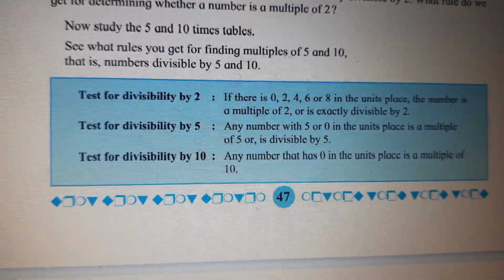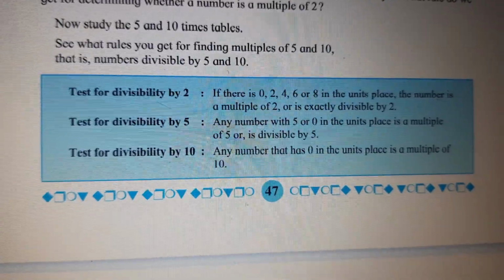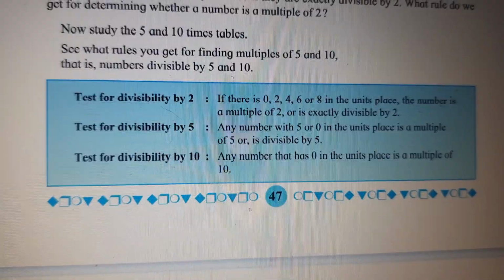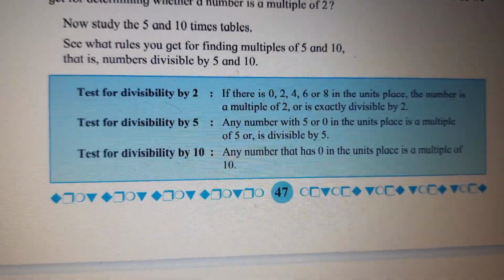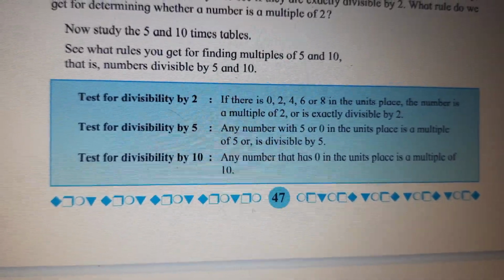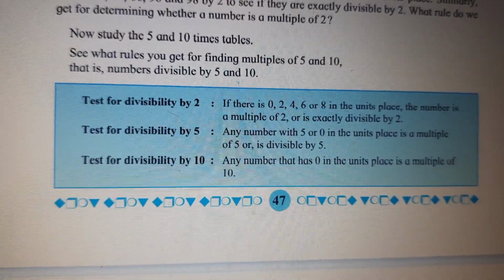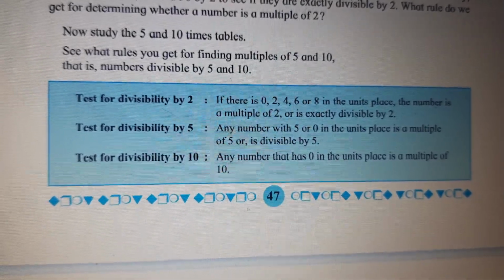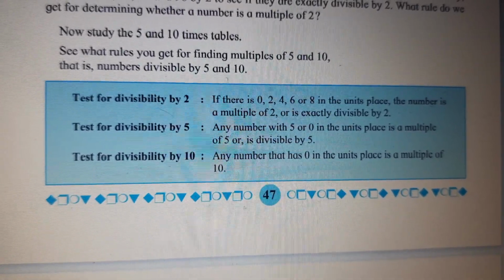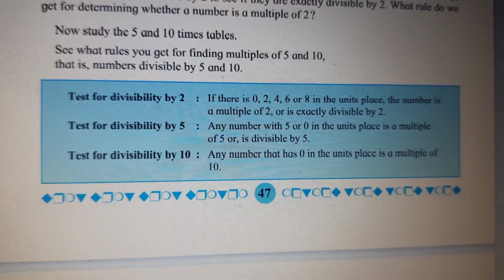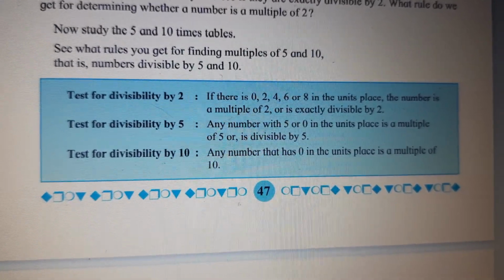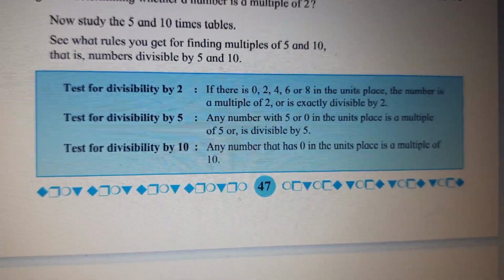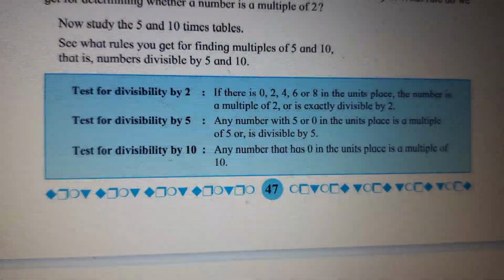Any number with 5 or 0 in the units place is a multiple of 5 or is divisible by 5. So same way, for test for divisibility by 2, we have to just see in units place whether 0, 2, 4, 6 or 8. And test for divisibility by 5, we have to just check whether 0 is there or 5 is there. If you remember the table of 5, you have got only 0 and 5 in the units place, children. 5 ones are 5, 5 twos are 10, 5 threes are 15, 5 fours are 20. 0, 5, 0, 5, it goes on repeating in the units place.